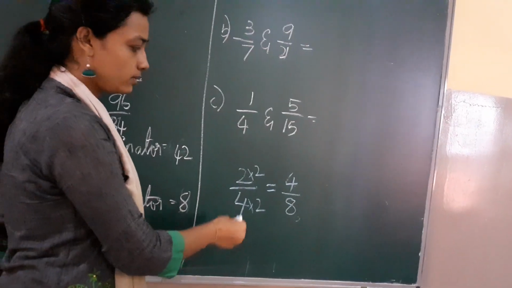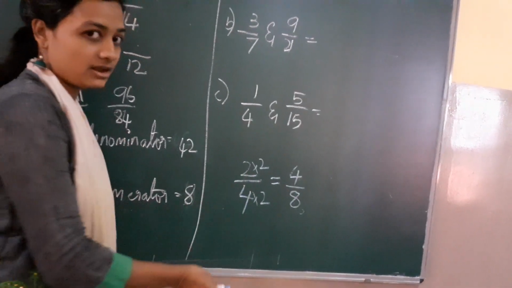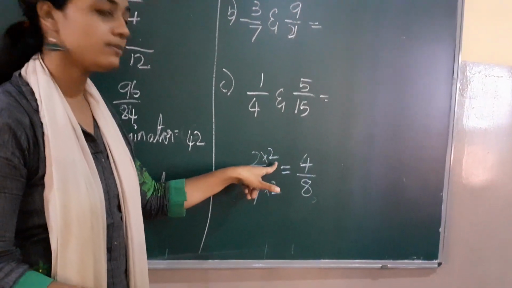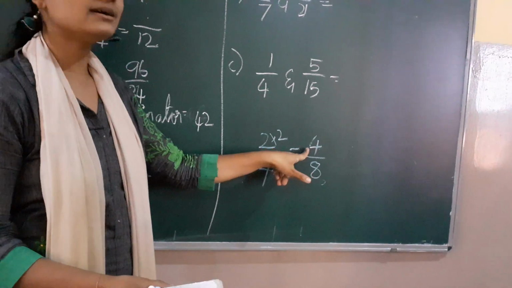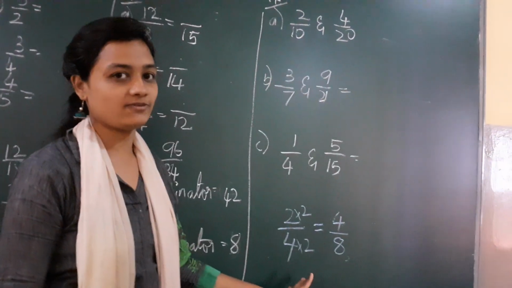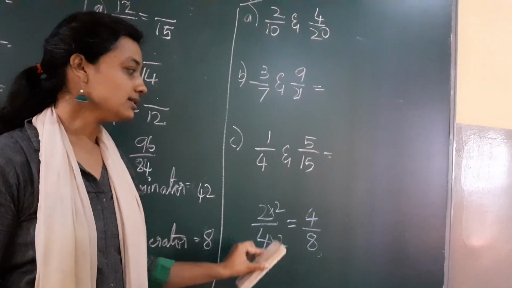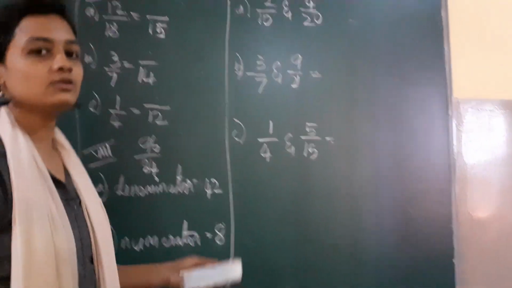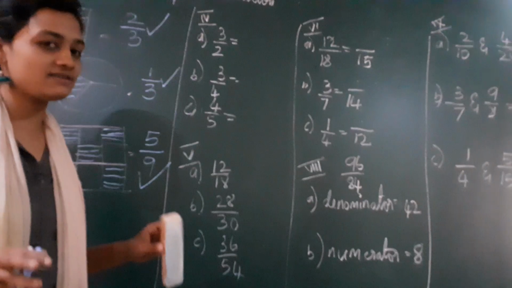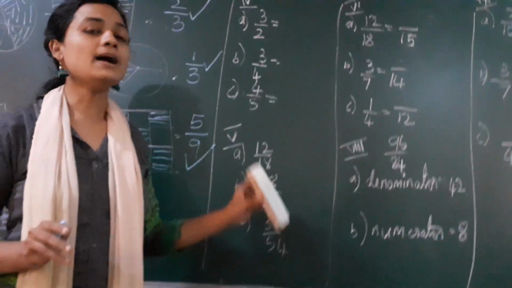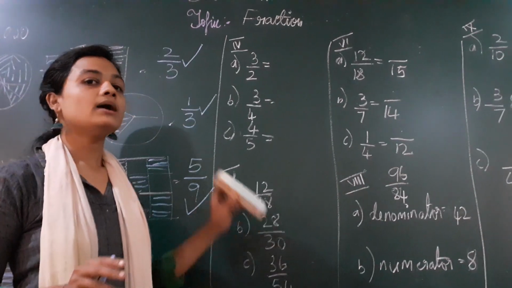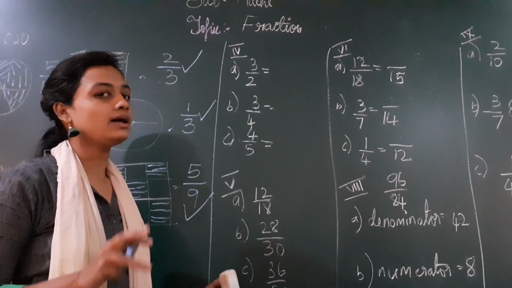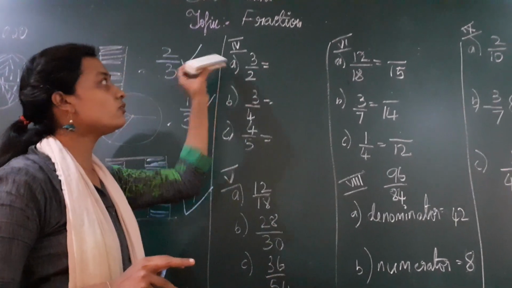What did I do now? I multiplied the first fraction with 2 and 2. I should multiply the same number up and down. Only then I get the equivalent fraction. Now we are going to do the fourth main completely on this. So you have understood now how to find equivalent fractions. We did the multiplication form, and we have one more form to find equivalent fractions, that is division. I'll teach you that next. Now we'll go for the fourth main.